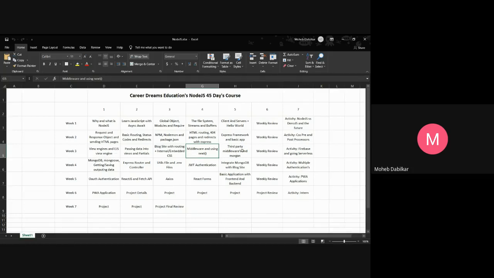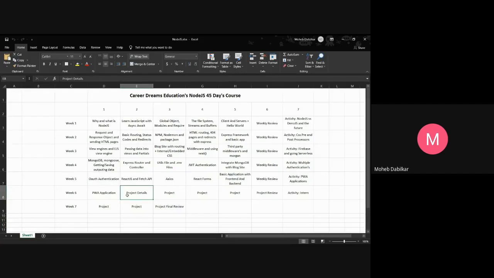So this is how we go through, and then we will start with the server in week 4, and in week 5 we'll be working with authentication, and we will just learn the basics of React.js. There won't be anything much complicated. This blog site will be converted to React.js by the end of the 5th week, and then we will go over a small PWA application.